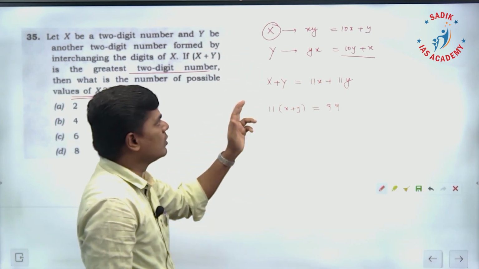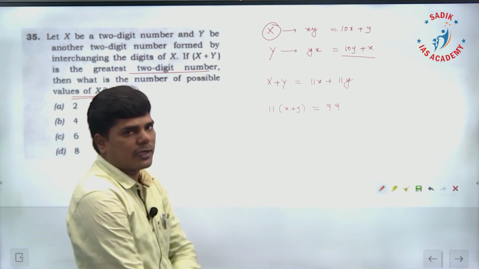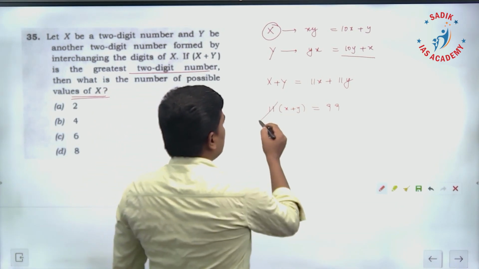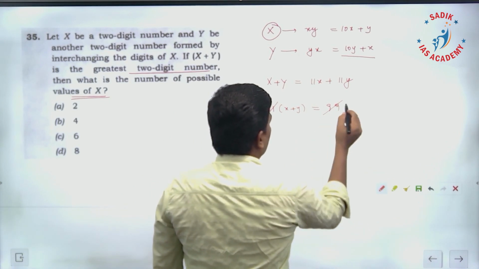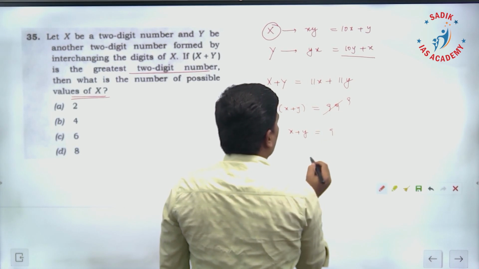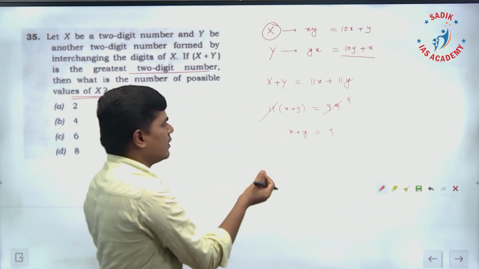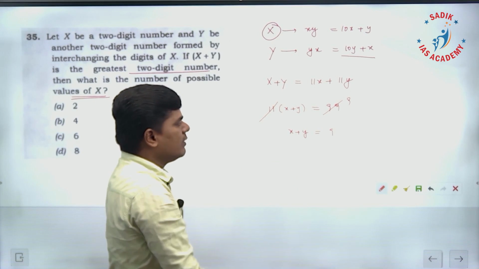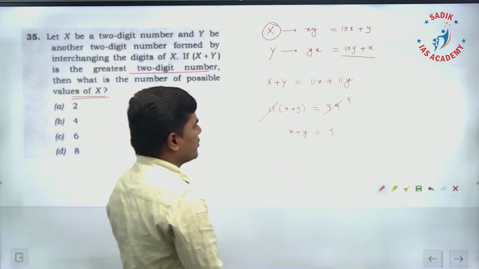If you add both the numbers it is going to be 99. So like that, how many possibilities are there, that we have to find. Here this 99 will get cancelled. So we will have 9. So x plus y is equal to 9. Now you take two digits, add them, the sum needs to be 9.